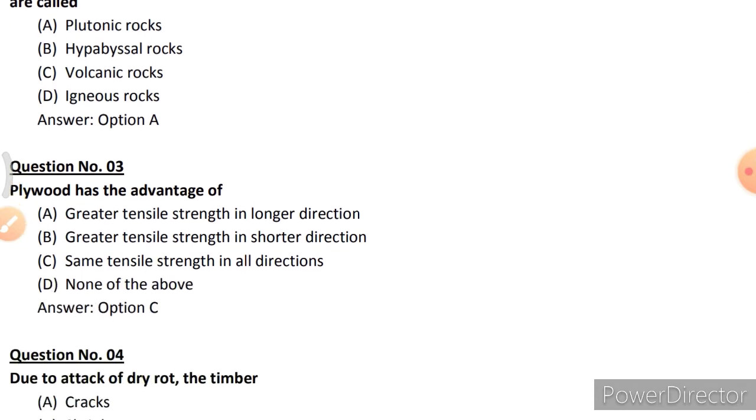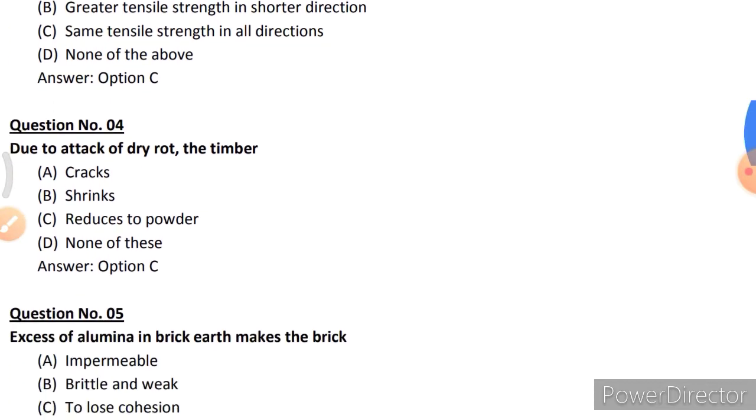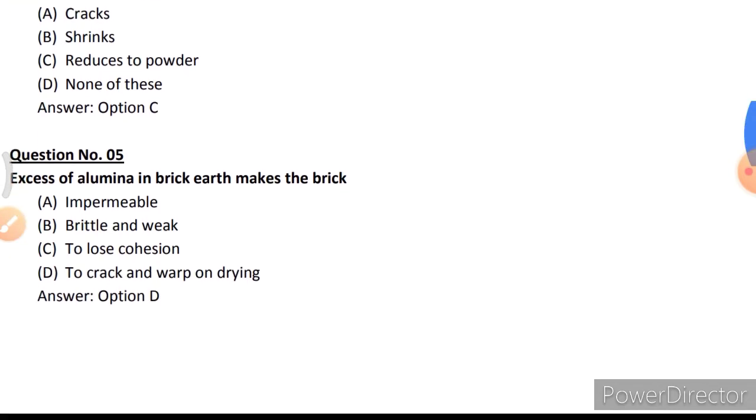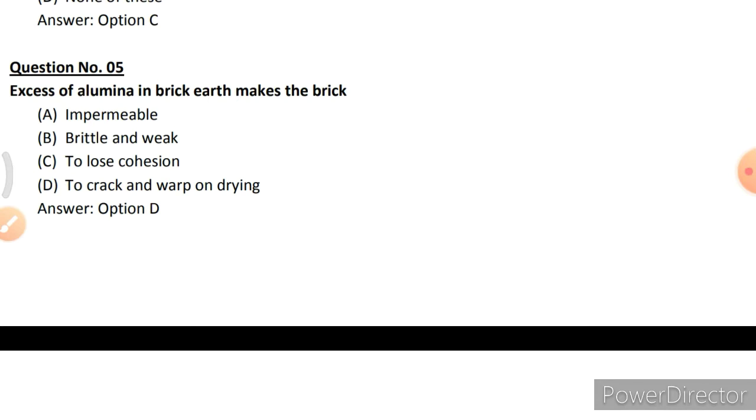The plywood has advantage of same tensile strength in all directions. Due to attack of dry rot, the timber, option C, reduces to powder. Excess of alumina in brick earth makes the brick, option D, to crack and warp on drying.